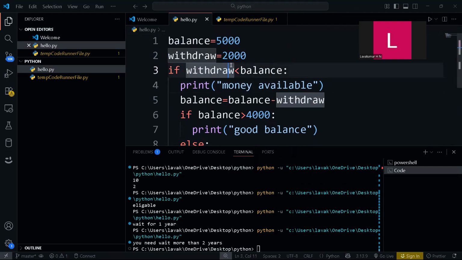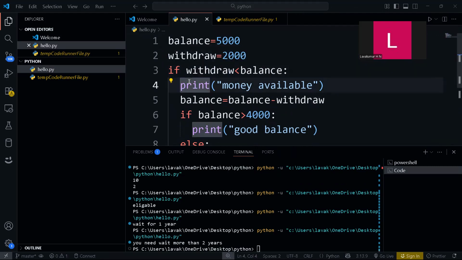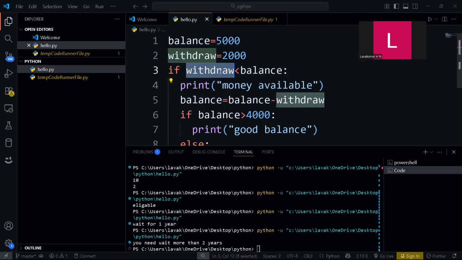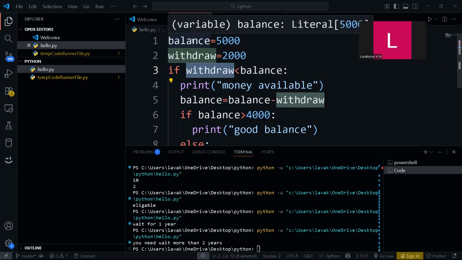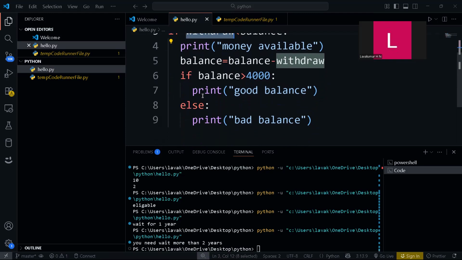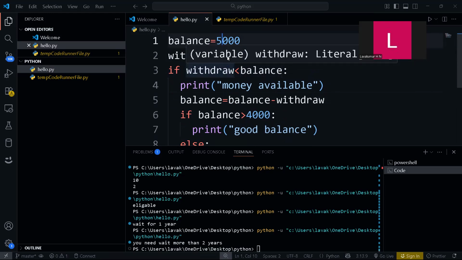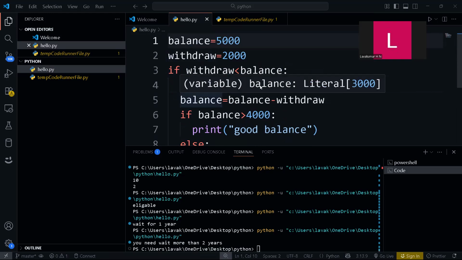Say balance equal to 5,000. I have 5,000 balance. Now I need to withdraw 2k. So if withdraw is less than balance, which means, if you have a balance of 1,000 and you try to fetch 2,000, it's not a good way. So let me have 5,000. If withdraw is less than balance, yes, 2,000 is less than 5,000, it will enter here, money available.